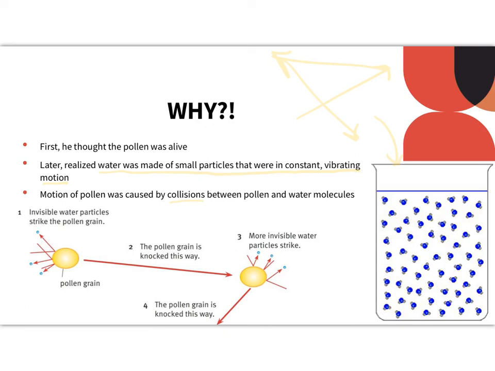So he did a few more experiments and he tested this theory of temperature. Again, as we warm up our water, we see that the pollen starts to move faster. Well, again, we know the pollen is not moving on its own. Therefore, the water molecules themselves must be moving faster and colliding more often with the pollen to make it move what appears to be faster.